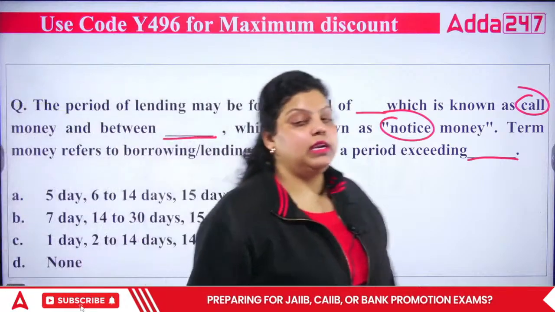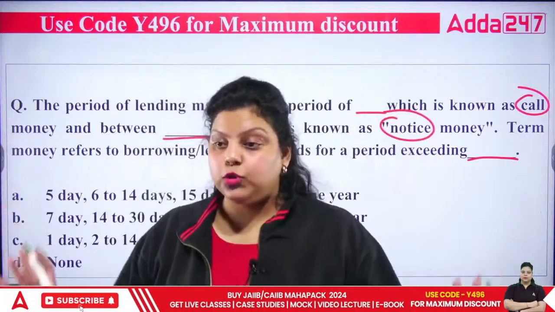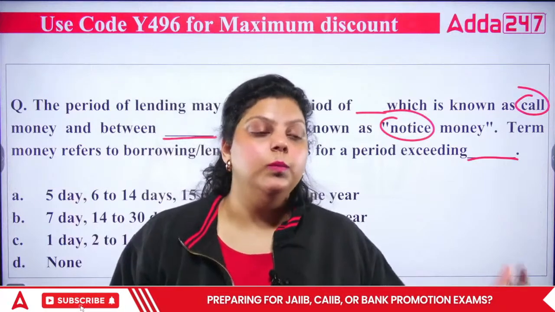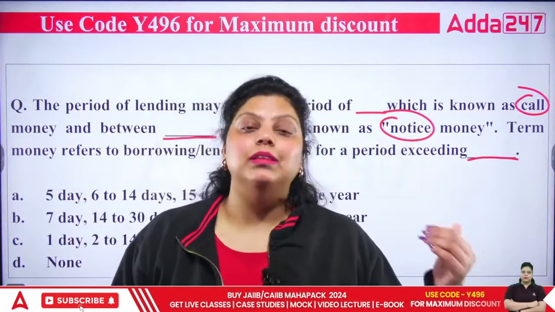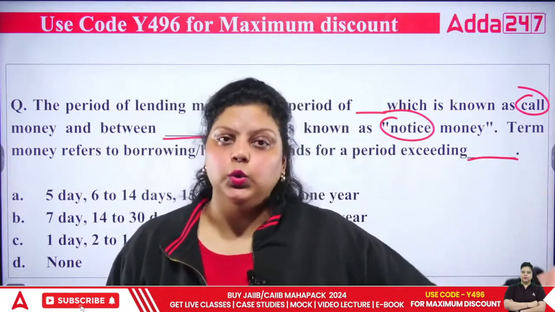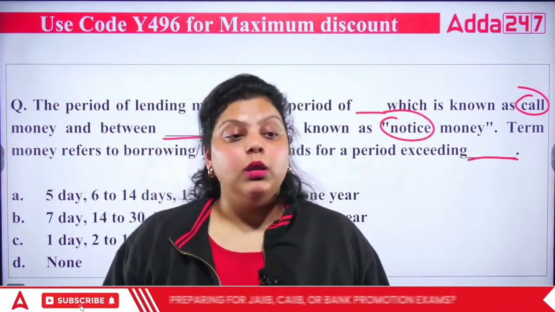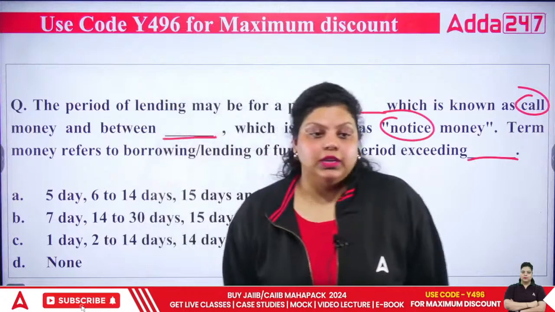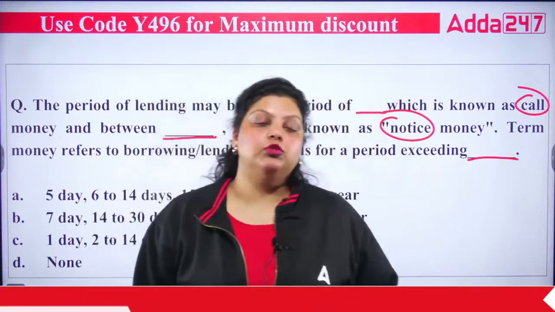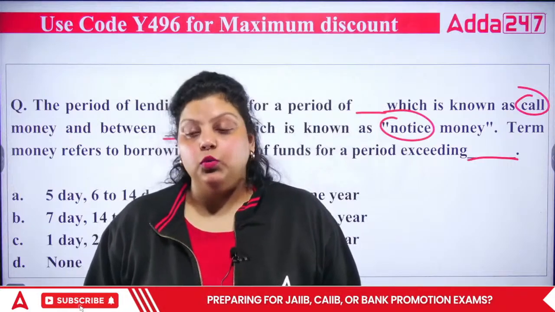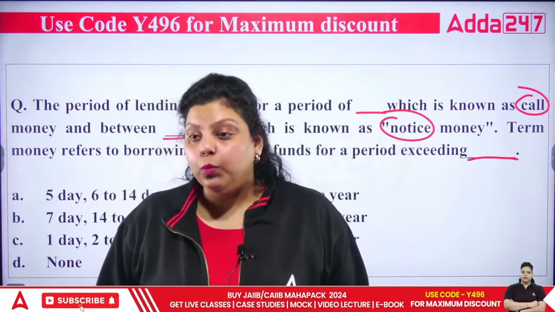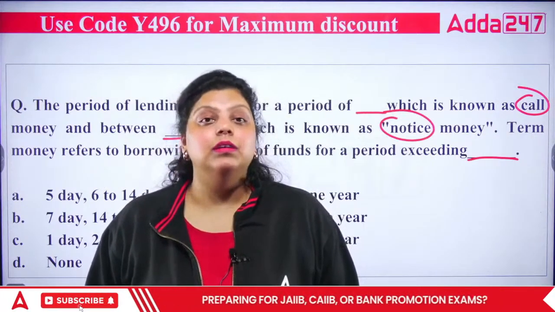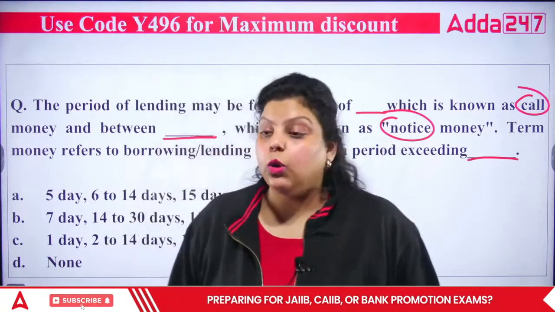In the call money, notice money and term money, the only difference is their maturity or duration, because all three instruments are actually for your interbank transaction. They are for interbank transactions, when banks are giving loans to each other for different durations. The rate of interest charged by commercial banks in India is MIBOR, Mumbai Interbank Offered Rate. In the international market, global banks used to charge LIBOR, London Interbank Offered Rate, but it has been replaced by an alternate reference rate. So now they are taking the alternate reference rate.